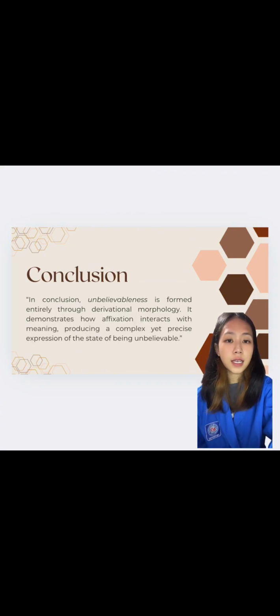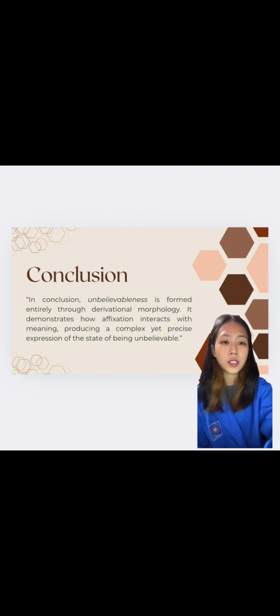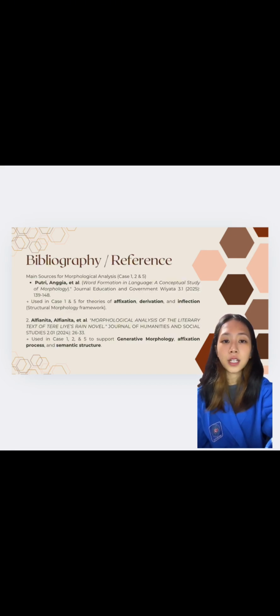For the next slide is the conclusion. In conclusion, unbelievableness is formed entirely through derivational morphology. It demonstrates how affixation interacts with meaning, producing a complex yet precise expression of the state of being unbelievable. As you can see, the next slide is the bibliography or references.